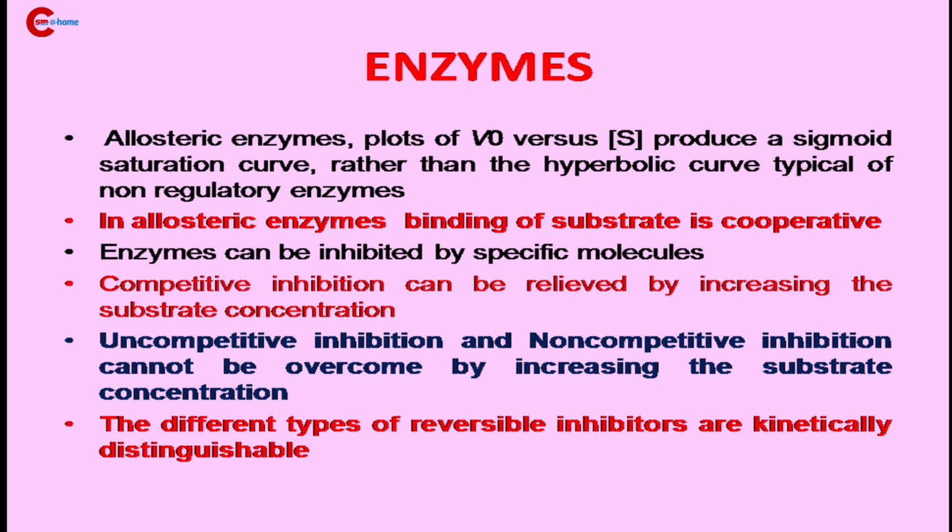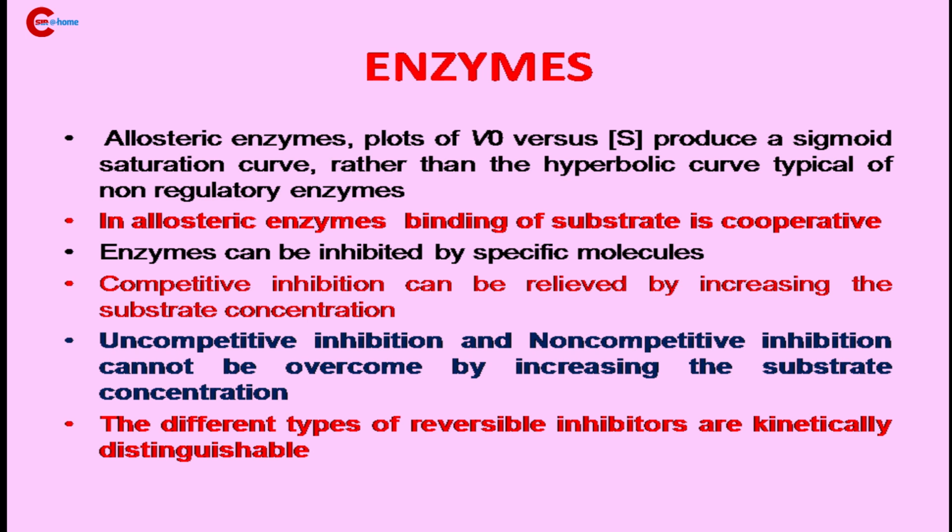Why? We can check what it is. In uncompetitive inhibition, what happens? The uncompetitive inhibitor only binds to the enzyme-substrate complex. That means first the enzyme and substrate become a complex. Then comes the uncompetitive inhibitor. Here, the uncompetitive inhibitor is a latecomer. It only binds to the enzyme-substrate complex. That's why this type of inhibition cannot be overcome by increasing the substrate concentration.